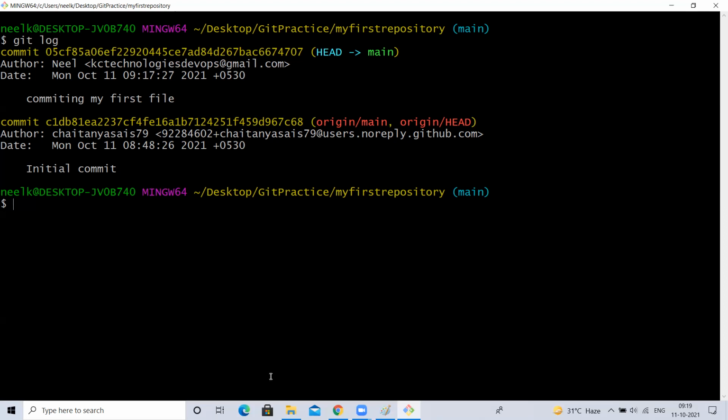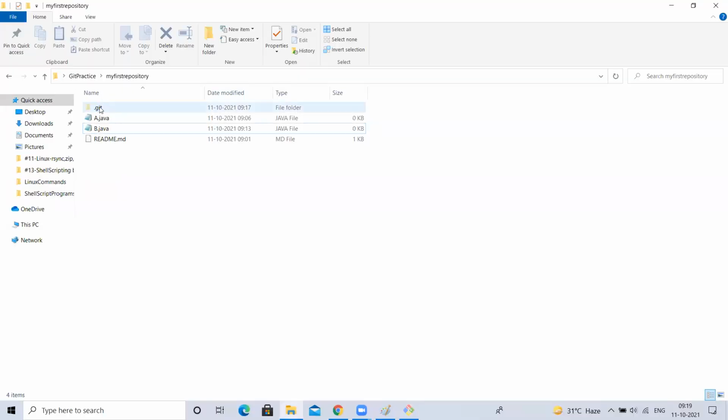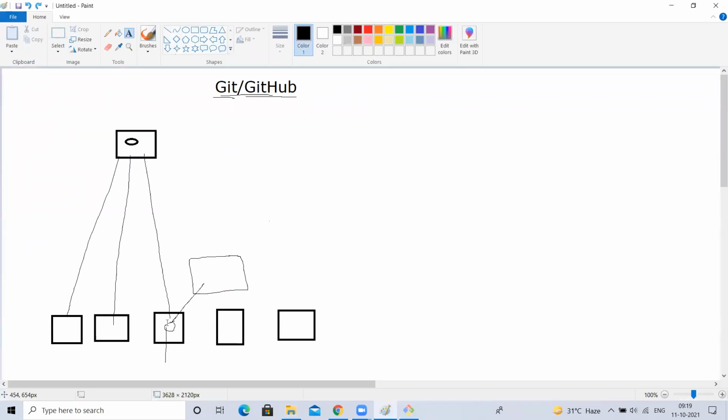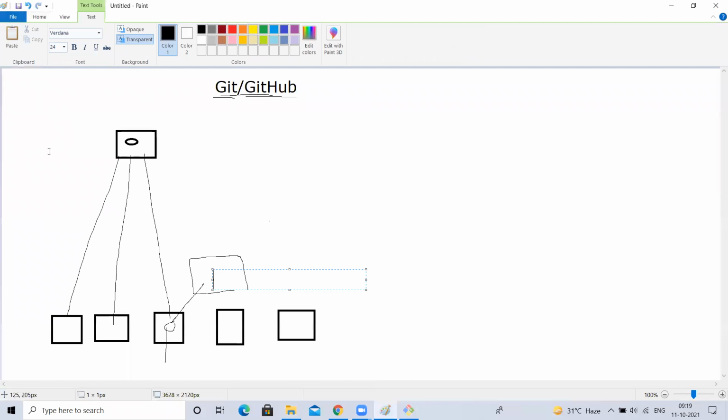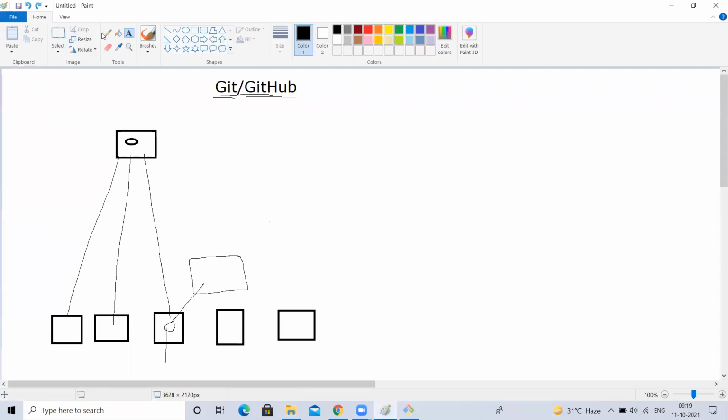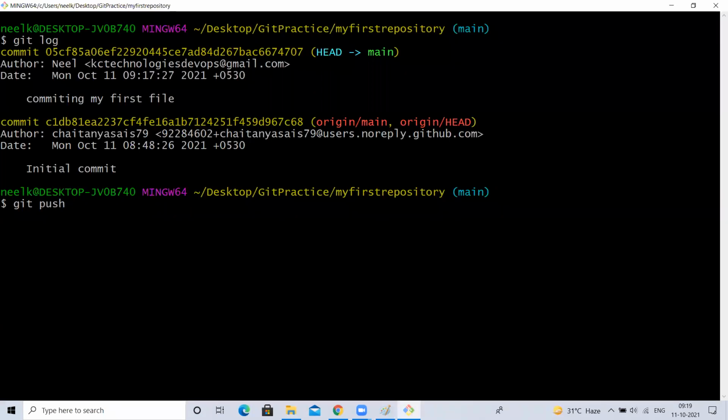Now, the changes are still present only in my local Git repository. I want to move that. So what I did, I added one newly created file into the staging area. From that staging area, I committed that into my local Git repository only. Now I want to push the changes to my GitHub repository. For that, git push is the command.